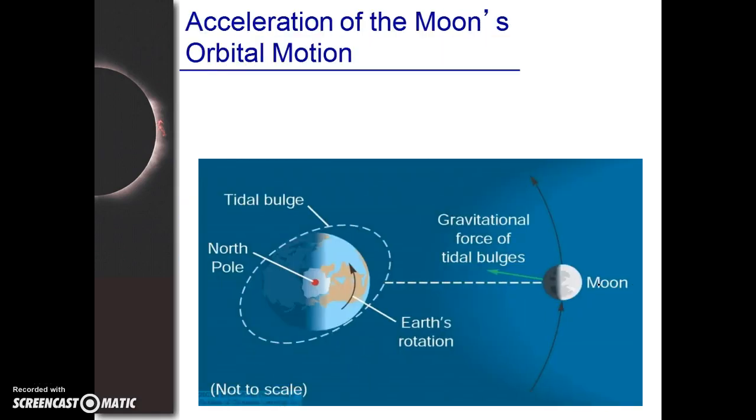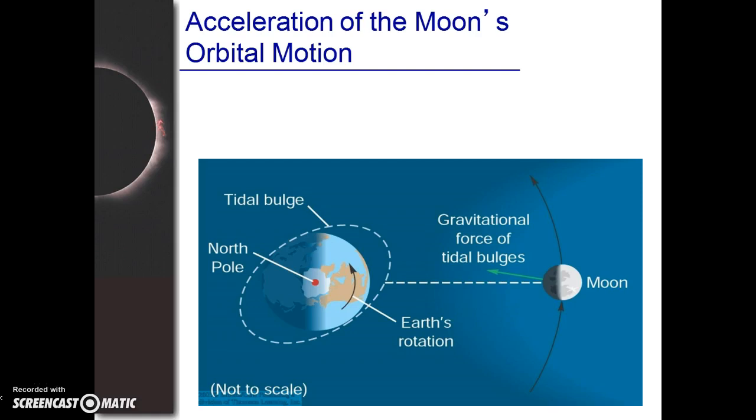All right, acceleration of the moon's orbital motion. So what this is telling us is, okay, the moon pulls on the water and causes the tides, but the Earth can exert tidal forces on the moon as well, and the rock on the face of the Earth can be shown to kind of flex, and these tidal forces can affect the orbital motion, the way that the moon moves around the Earth. And it shows that the moon's orbit as it goes around is actually growing a little bit larger. It's growing by about 4 centimeters per year, so it gets a little bit further out just because of these moon flexes.